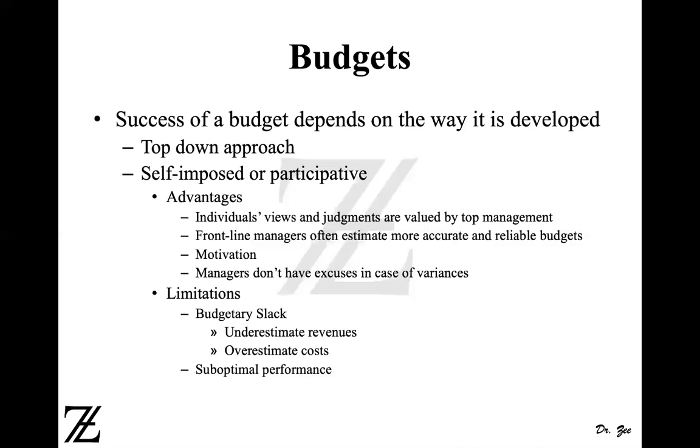They didn't know that they were supposed to make $100,000 in sales, because the sales manager knew that they can make it, but they didn't make it. So they were actually $5,000 short. But because the top management wouldn't know, they would give them bonuses for $95,000 in sales because they exceeded the expectation. So that's budgetary slack. This is like underestimating revenues. They underestimated revenues. Similarly, overestimating costs.